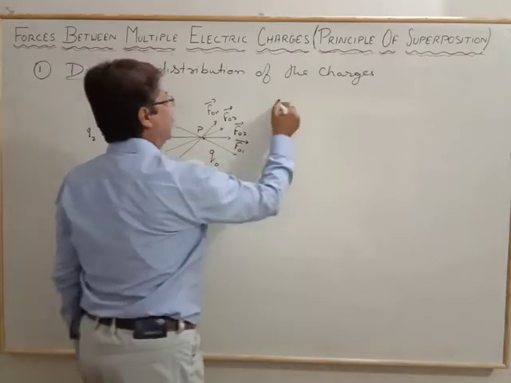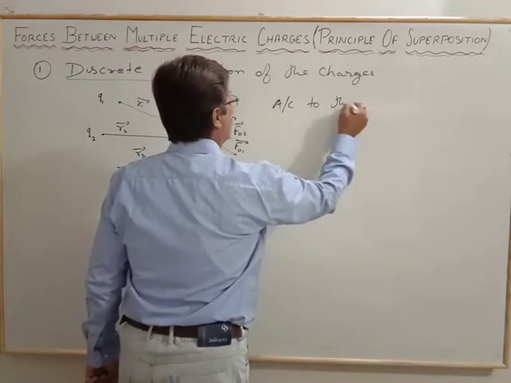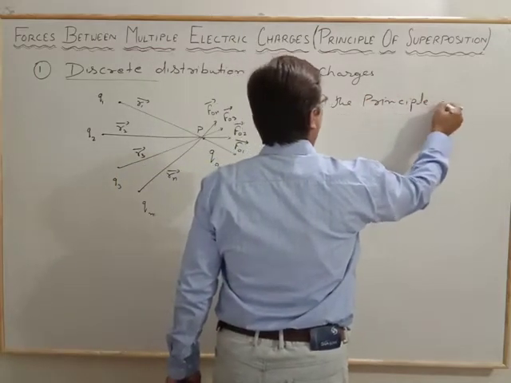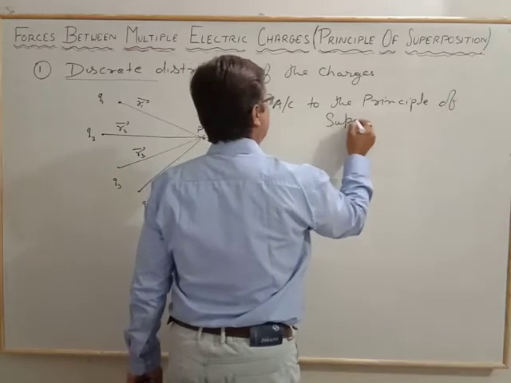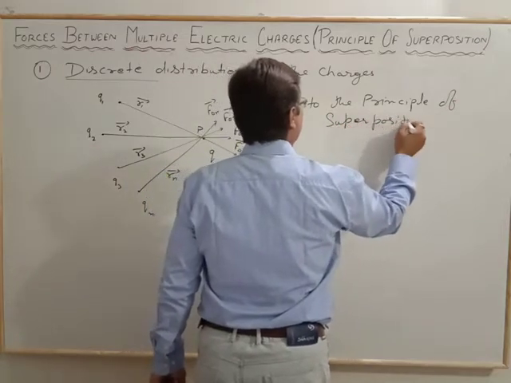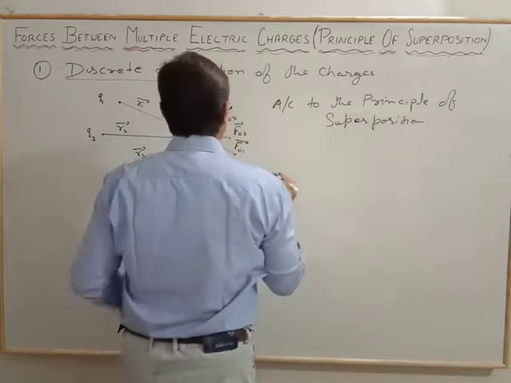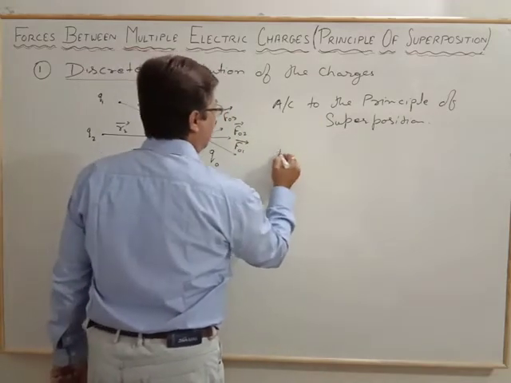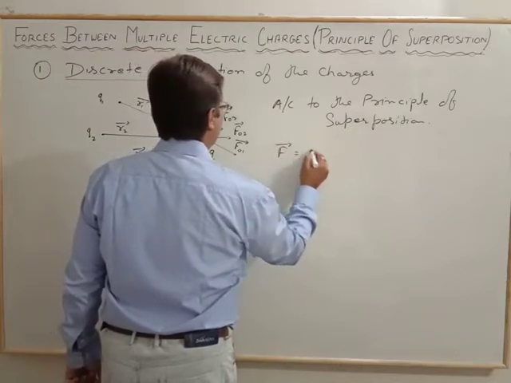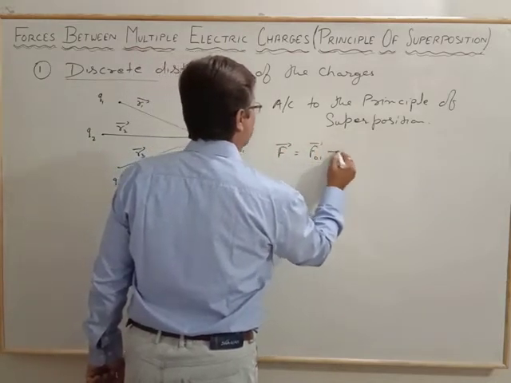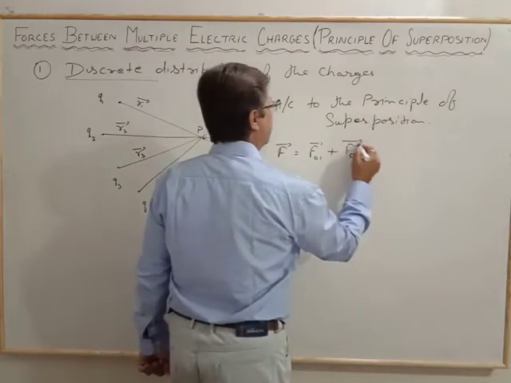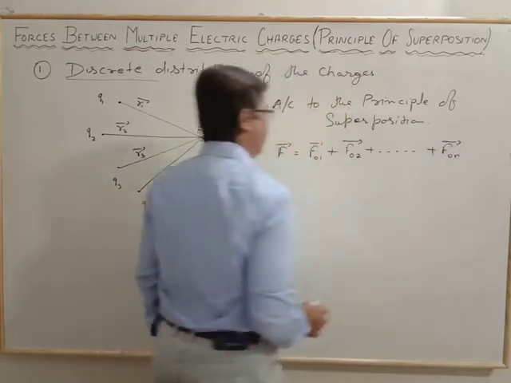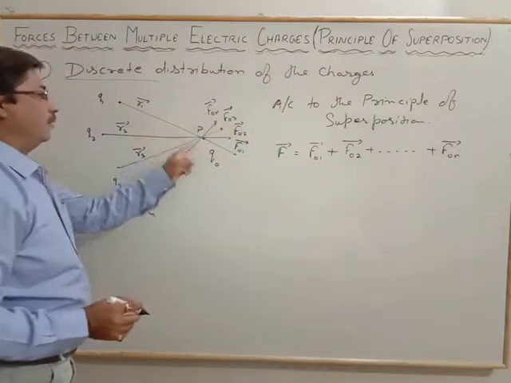Now according to the principle of superposition, that net force is the sum total of all the forces along their vectors. F vector is equal to F naught 1 plus F naught 2, like this up to F naught n.